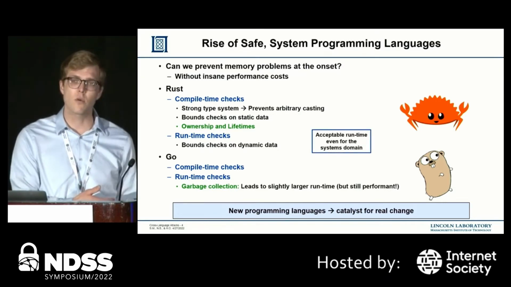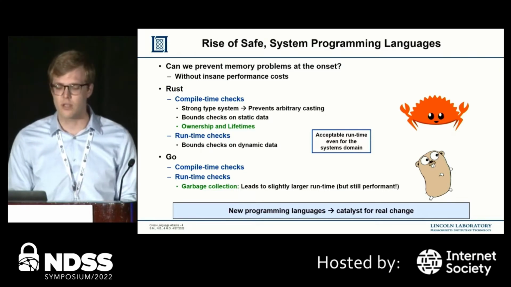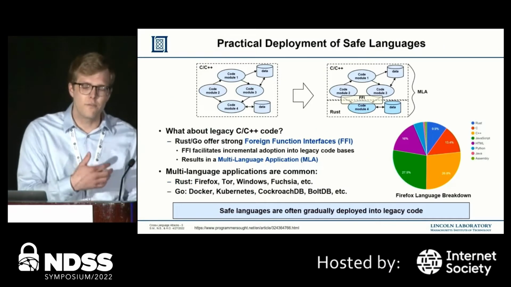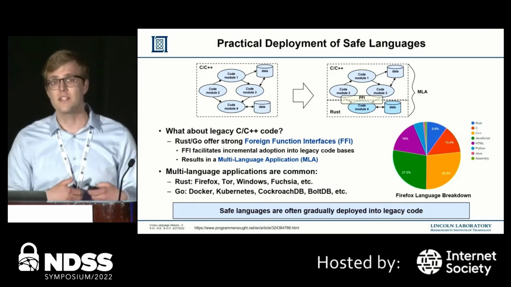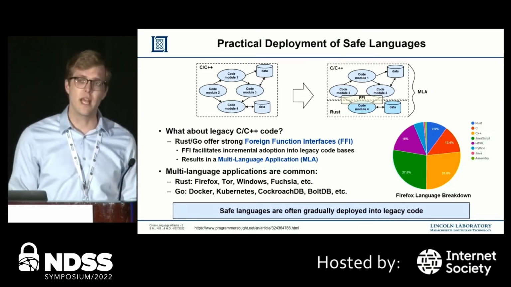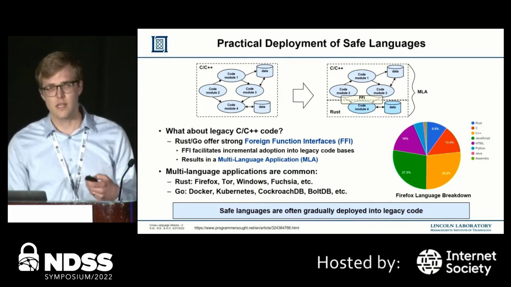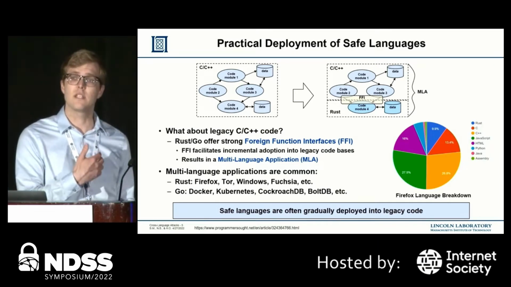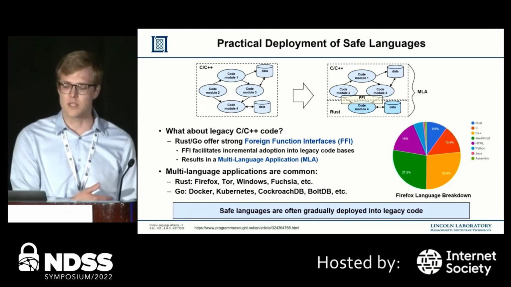The main point for our work, however, is that while these runtimes are different, they're both considered small enough to be acceptable in the systems domain. Unfortunately, though, there's about 50+ years of unsafe legacy code out there that we can't just immediately rewrite in these new programming languages. So these languages have to have flexible and strong foreign function interfaces, or FFIs, that allow for actual interoperability between languages. This facilitates incremental deployment into these legacy code bases, and this is what we really call the multi-language application.